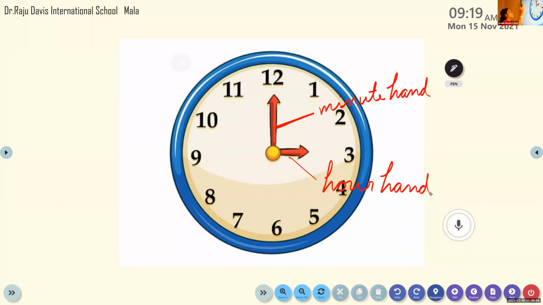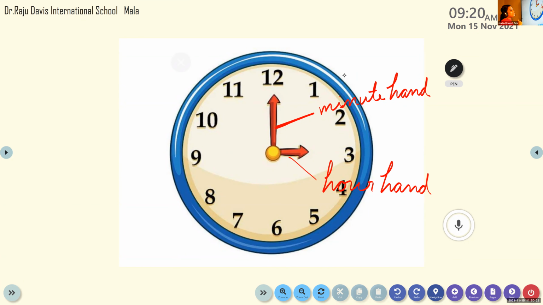One more thing you see: like our face, the clock also has a face, isn't it? Here you can see the numbers on the face, starting from 1 to 12. And the two hands are there on the face.